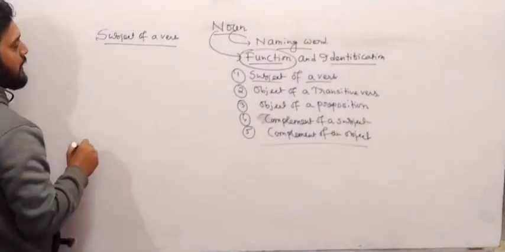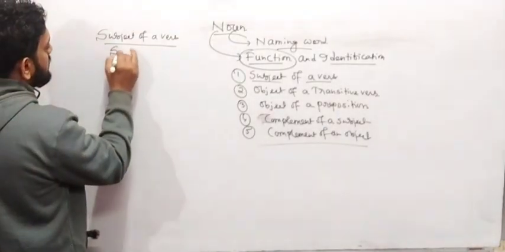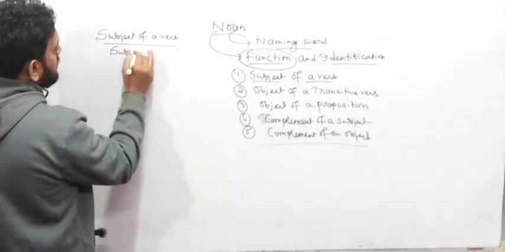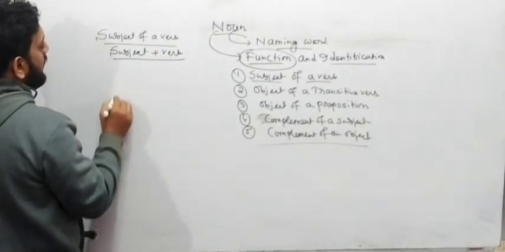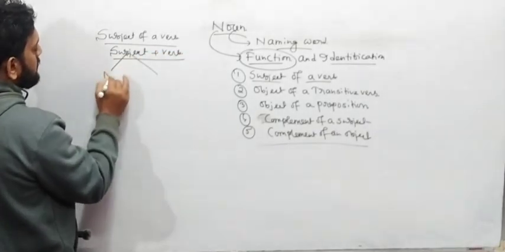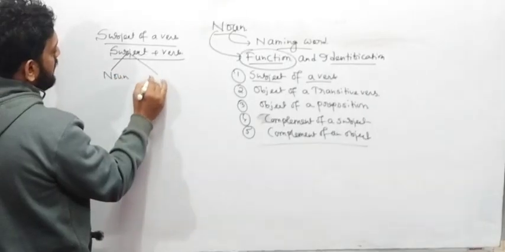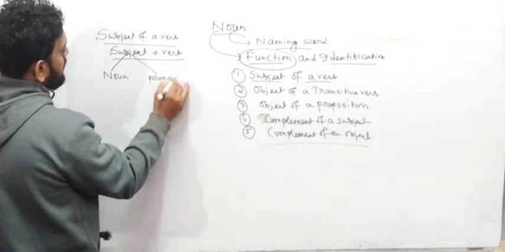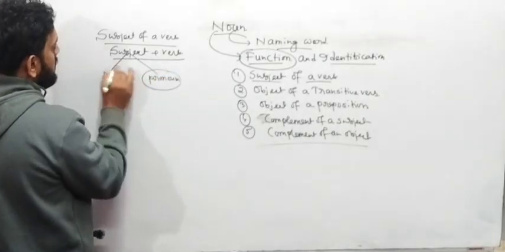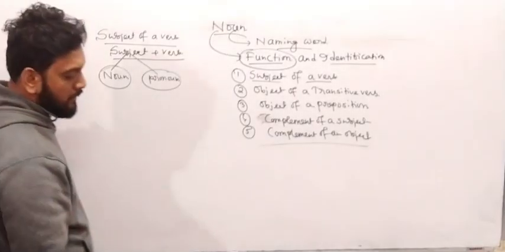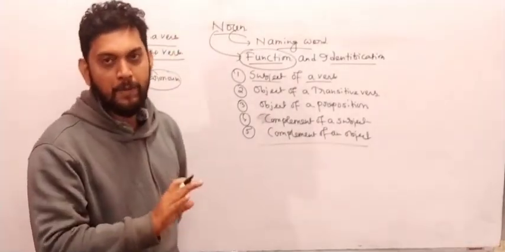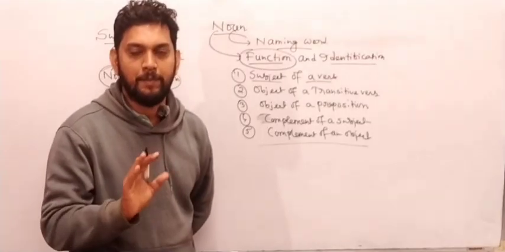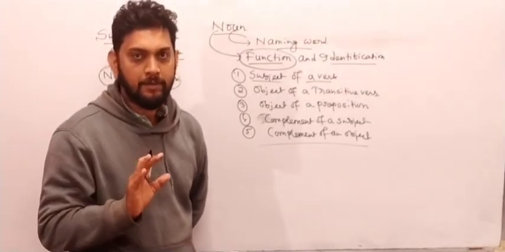Now subject of a verb, what does it mean? It means that after subject we have to use verb. And subject always be either noun or pronoun. Always you should keep this in your mind. Subject always be either noun or pronoun. Except noun or pronoun, from part of speech, nothing will become as a subject and object.